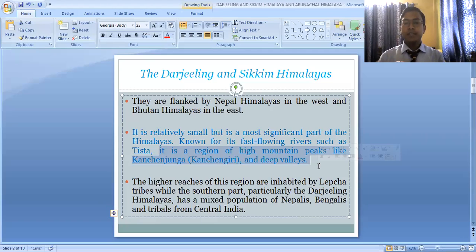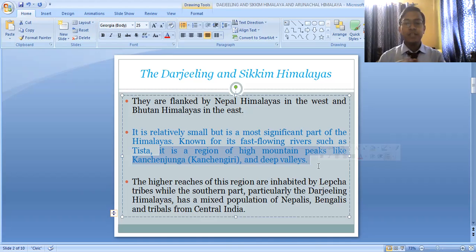In the Darjeeling and the Sikkim Himalaya, we can find people of different ethnic groups. The higher reaches of this region are inhabited by Lepcha tribes, while the southern part, particularly the Darjeeling Himalayas, has a mixed population of Nepali people, Bengali-speaking people, and also tribal peoples who have migrated to this region from central India. So this is a place where people of different castes and communities live together.